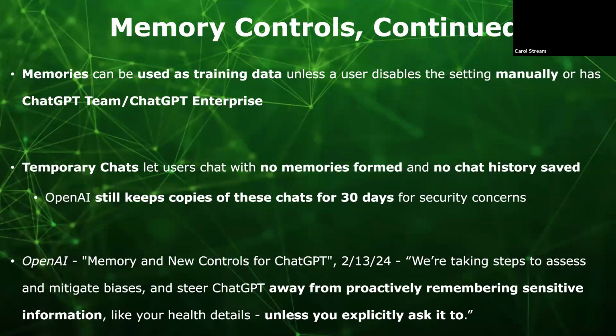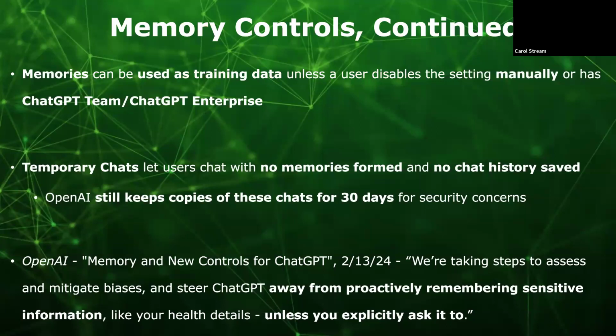Memories can also be used as training data unless the user either manually disables this setting or pays for ChatGPT Team or ChatGPT Enterprise. Users can have chats that produce no memories and will not appear in their chat history through the temporary chats feature, though OpenAI still keeps copies of these chats for 30 days for security concerns.